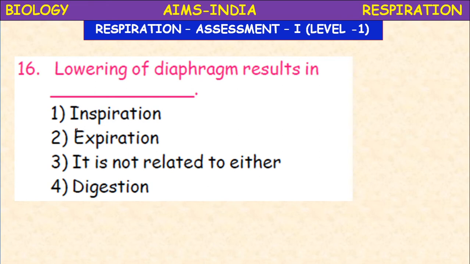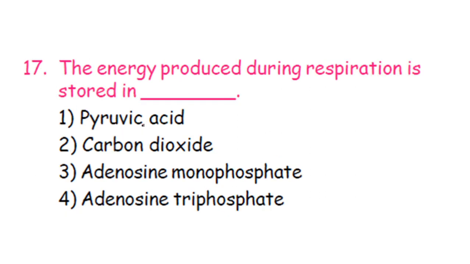At the time of inspiration, the diaphragm gets lowered, ribs expand, the chest cavity increases, internal air pressure decreases, and the air rushes inside. So lowering of diaphragm results in inspiration, where the lungs are filled with air.